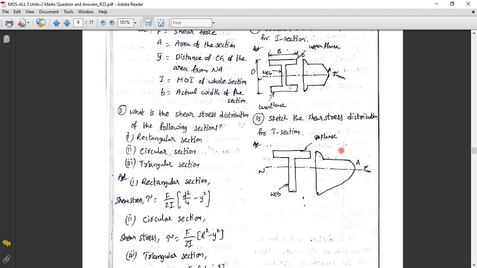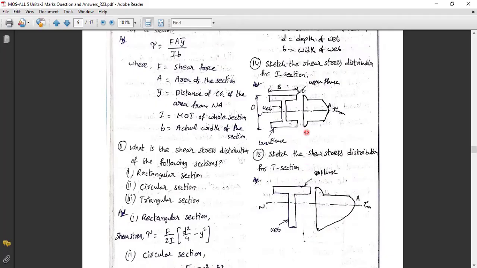Sketch the shear stress distribution for the T section. So this is the T section here. In this T section, it is divided into tau max here and tau max here. This is the flange, then the neutral axis, and the web is here. The shear stress is given by the derivation we have done. This is the shear stress diagram for T, and this is the shear stress for the I section. Almost the same, but some area is changed here.